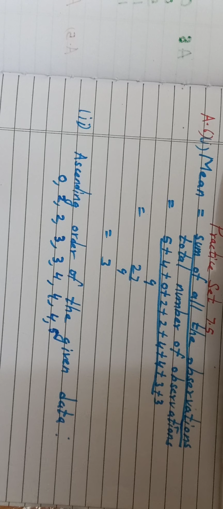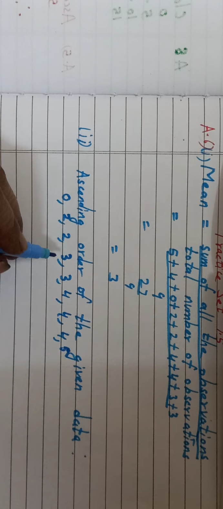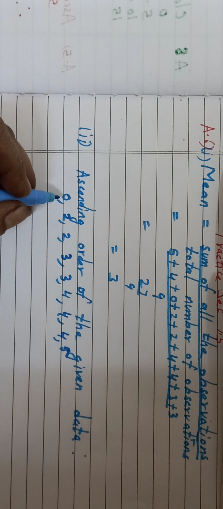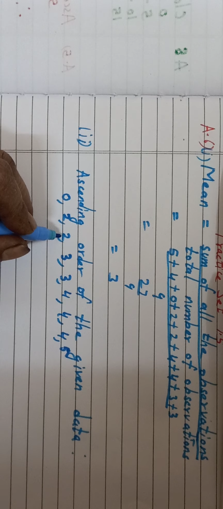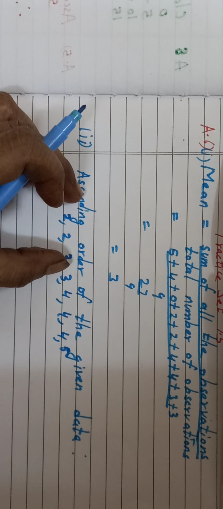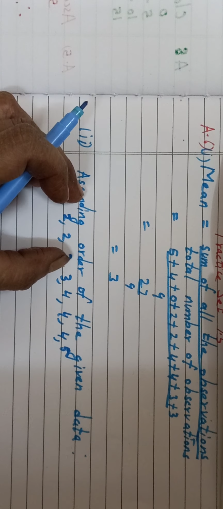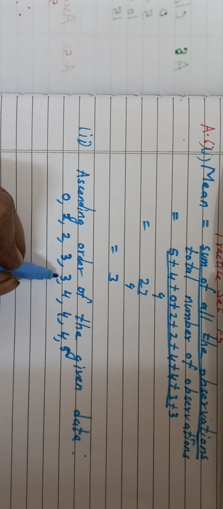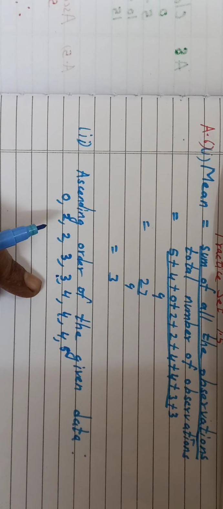So median is the value of the middle score, the middle number. So which will be the middle number? See here, 1, 2, 3, 4. These 4 scores will form one group. 1, 2, 3, 4. These 4 scores will form another group. So which score is in the middle? That is 3.